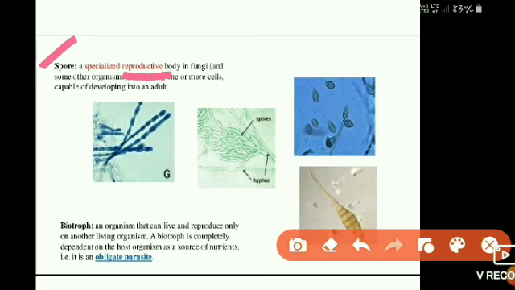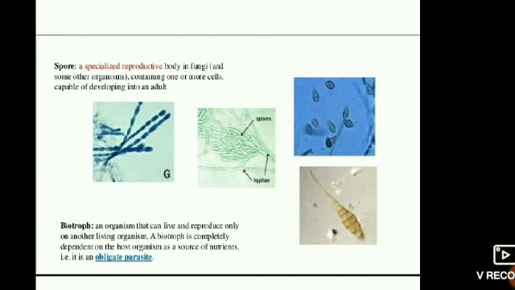A spore is a reproductive body in a fungus, having many cells or a single cell, with the capacity to multiply and develop into an adult, which has the capacity to cause a disease in a plant. Such specialized reproductive bodies in fungi are called spores.